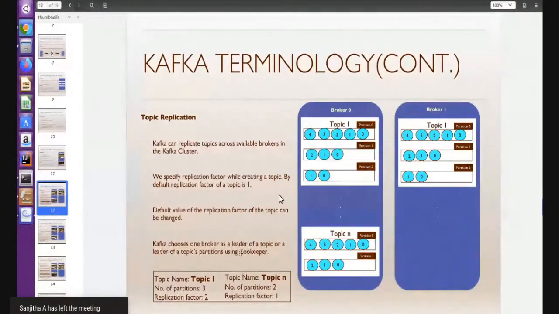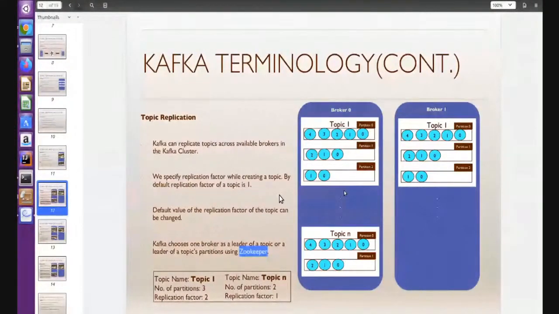Who is the leader and who are the followers? Who will decide? The Zookeeper will decide who is the leader of a topic. The producer writes the data only to the leader, on the leader machine. Who is the leader of topic 1? Who is the leader of topic 2? Or who is the leader of partition 1 of topic 1? The producer's job is to write data to the leader partitions only.